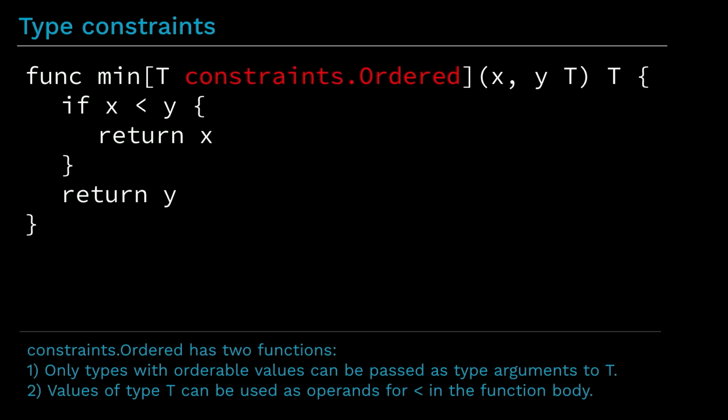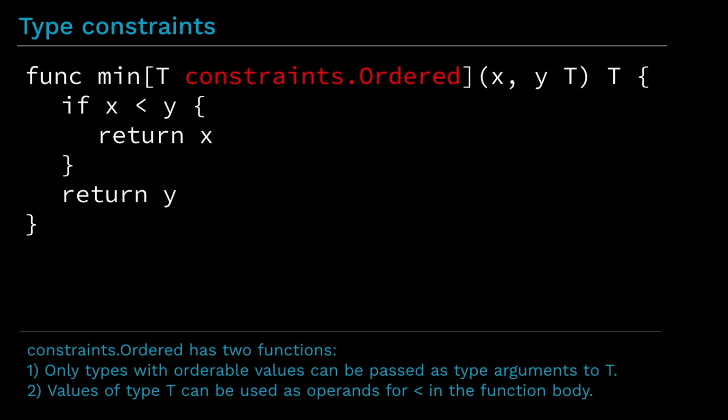Now, in our generic min function, the type constraint is imported from the constraints package. This is a new package in our standard library. And here, the ordered constraint describes the set of all types with values that can be ordered in some way. And in our case, they can be compared with the less than operator. And the constraint ensures that only types with orderable values can be passed as arguments to this type parameter.